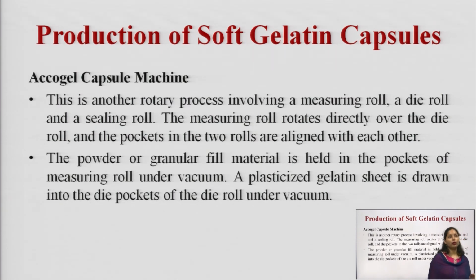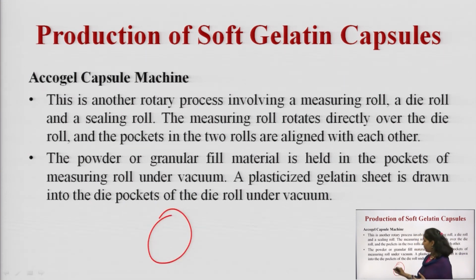Now, next is the Ecogel capsule machine. This is another rotary process which involves a measuring roll, a die roll and a sealing roll. So in this process there are three kinds of rolls. A measuring roll is there, in which the medicament is filled.